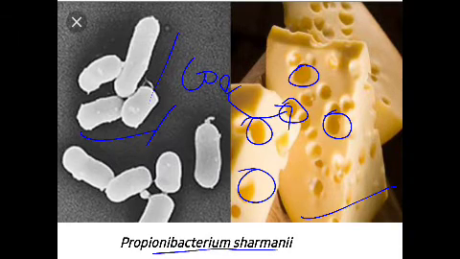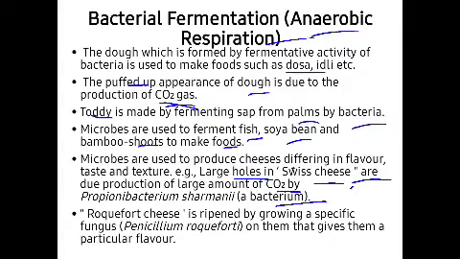Now the taste and the texture of these Swiss cheese will be different as compared to the other types of cheese. Okay, so the next cheese is the Roquefort cheese. This is another type of cheese. Swiss cheese is a different cheese, and this Roquefort cheese is a different cheese. Now this Roquefort cheese is ripened by growing a specific fungus, that is Penicillium roqueforti भन्ने चाहिँ एउटा फंगस हो. त्यो फंगसलाई चाहिँ कहाँ ग्रो गराउँछ हरे, चीजमा ग्रो गराउँछ हरे. जब यो Penicillium roqueforti फंगस ग्रो हुँदै हुँदै जान्छ, now this will add a particular flavor which is different as compared to the Swiss flavor.